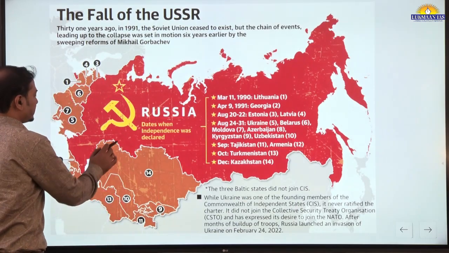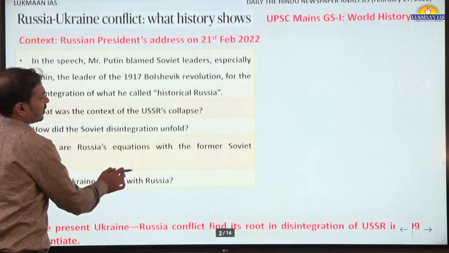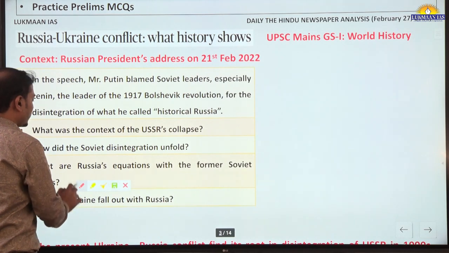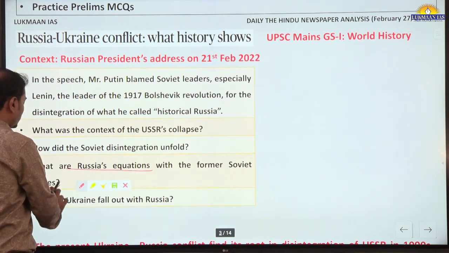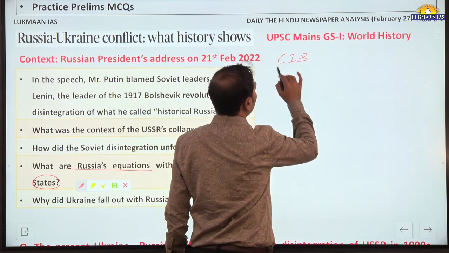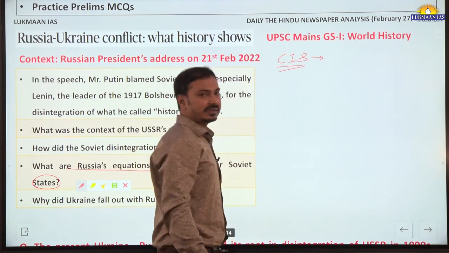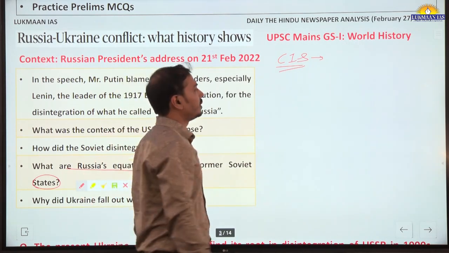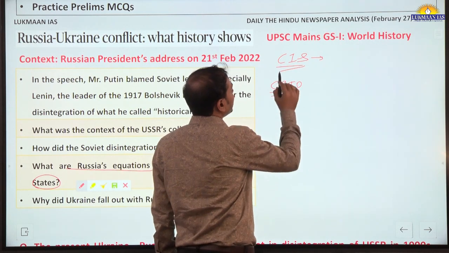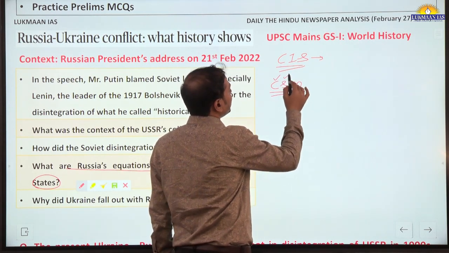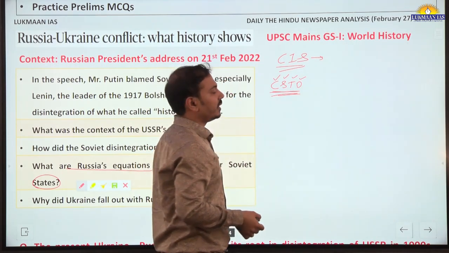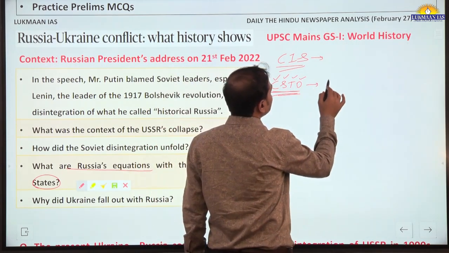Let's see the next part. What are Russia's equations with former Soviet states? Of course, it has good relations with all the CIS members we just talked about. Along with that, it also has an organization, the Collective Security Treaty Organization, which is led by Russia in that region and has six members.